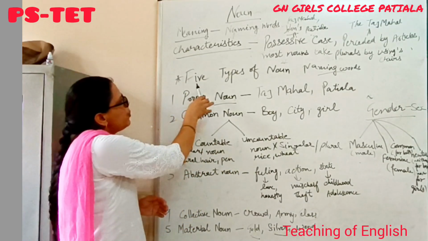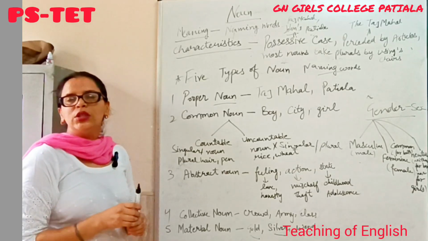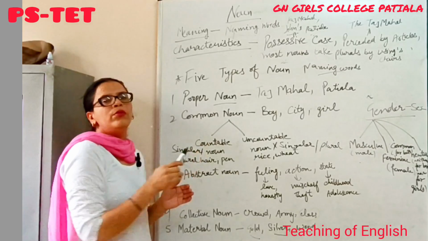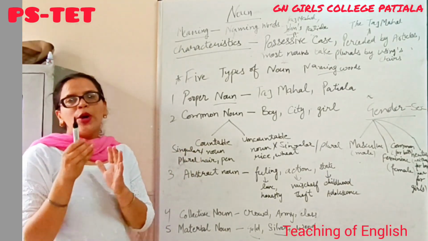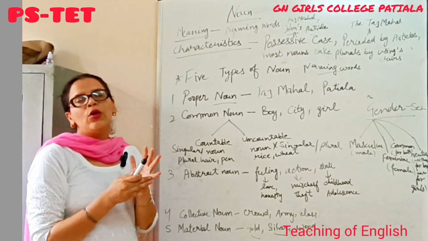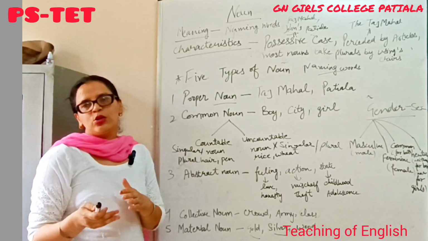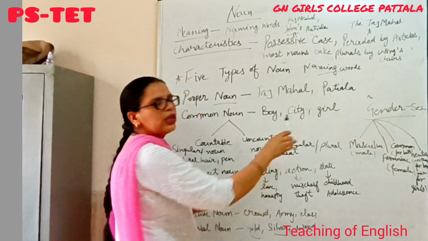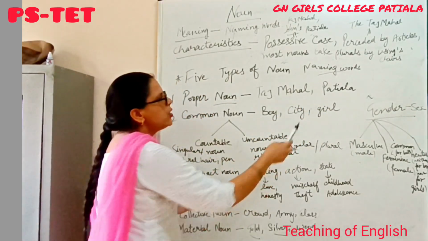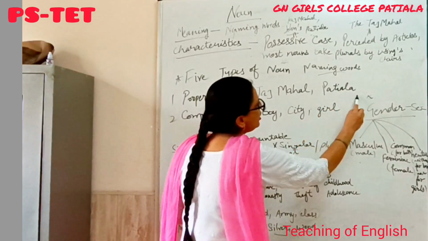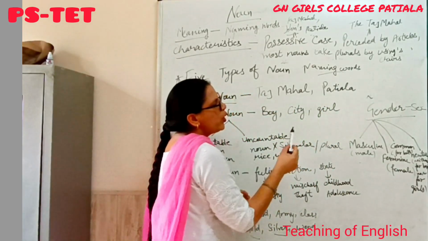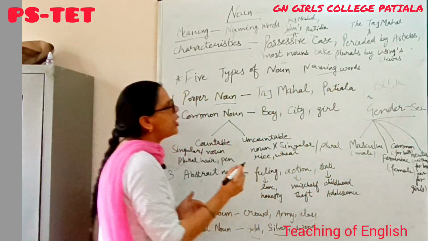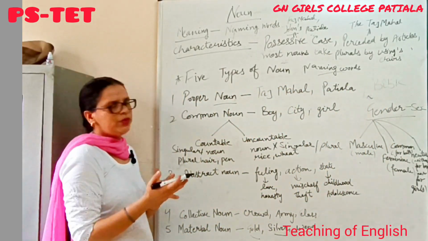So, I will explain 5 types of nouns. There are 5 types of noun. First is a proper noun. A proper noun is the name of a person, place or a thing. It is also the name of a book. For example, Taj Mahal, Patiala. These are the proper names of places, like Patiala is a place and Taj Mahal is a monument, and a book name is the Bible. Bible is the name of a particular book.